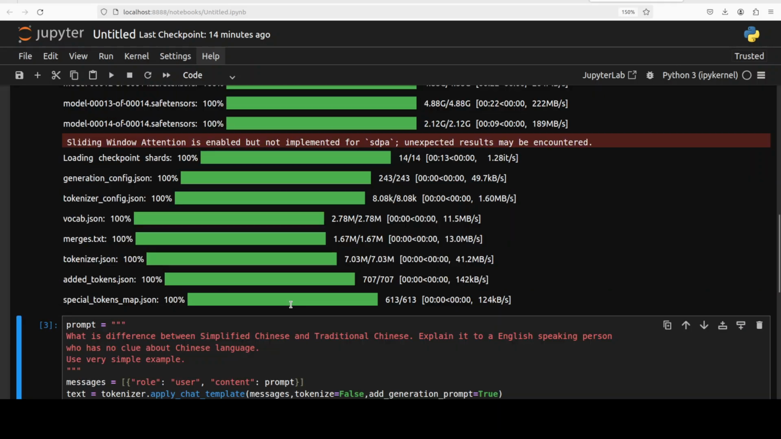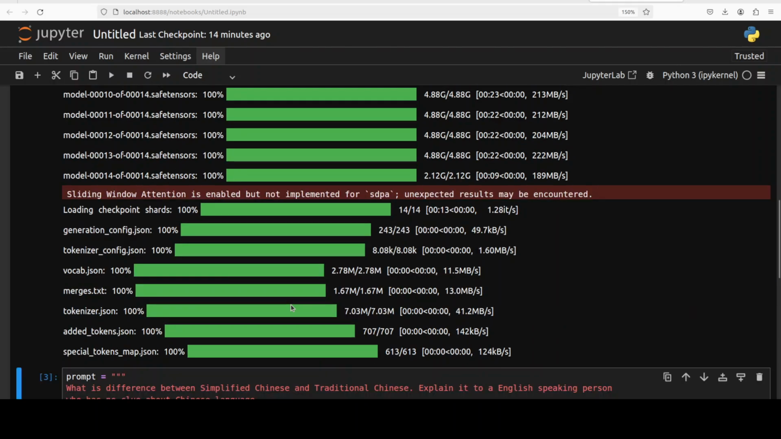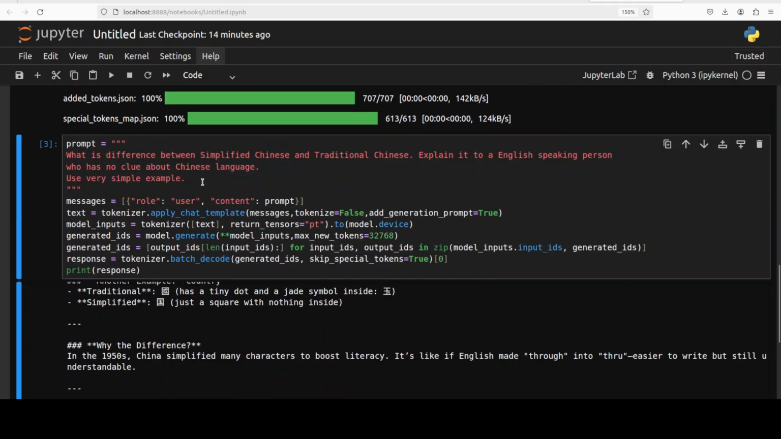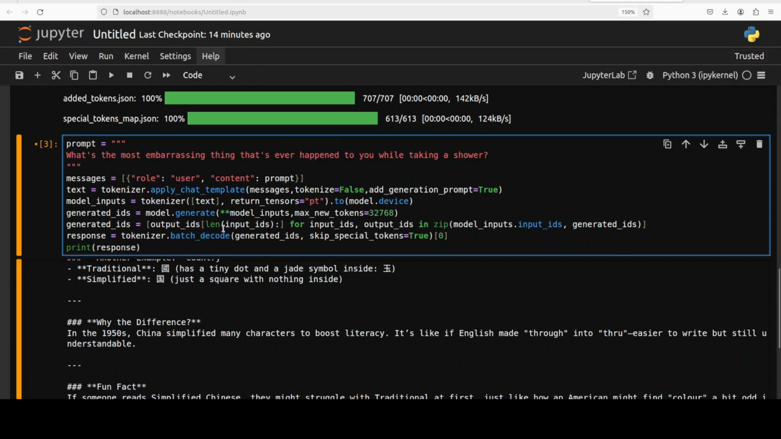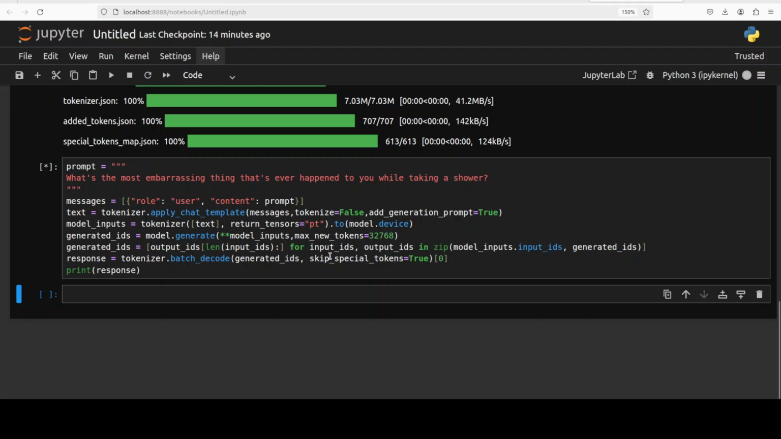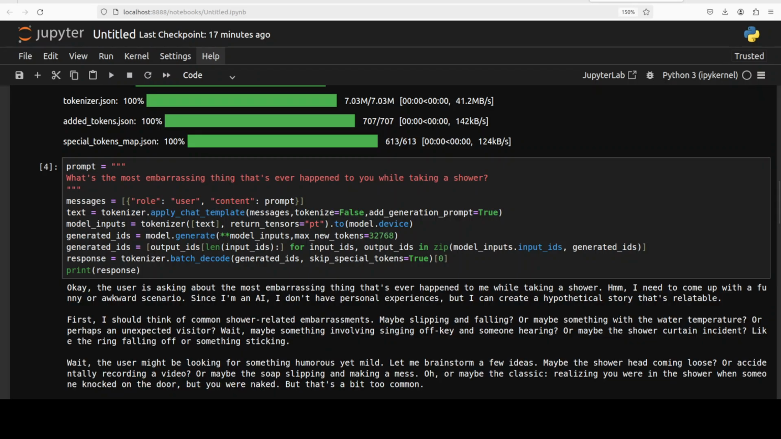So, look, I believe it's a really, really good model in terms of language understanding. Let's try to tease the model a bit. So, I'm asking it, what is the most embarrassing thing that's ever happened to you while taking a shower? I'm sure the model is going to say that it's not sentient, but let's see what it comes back with.